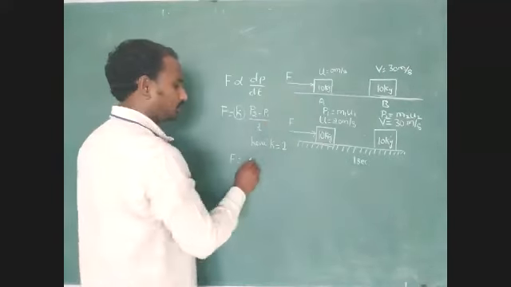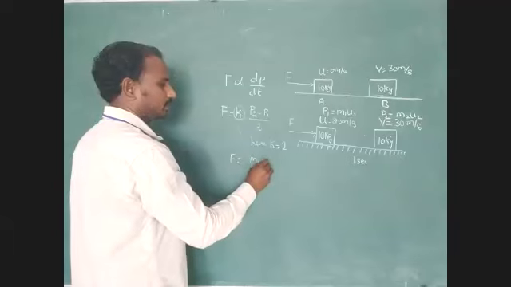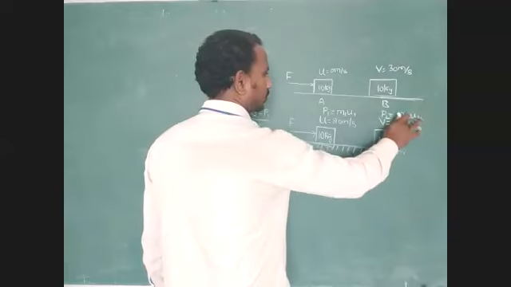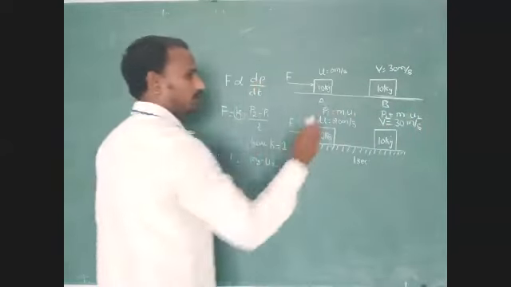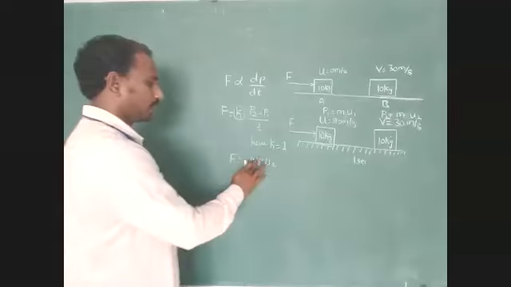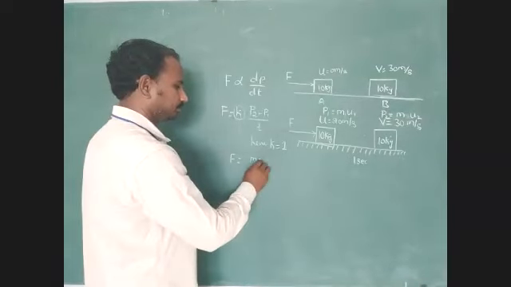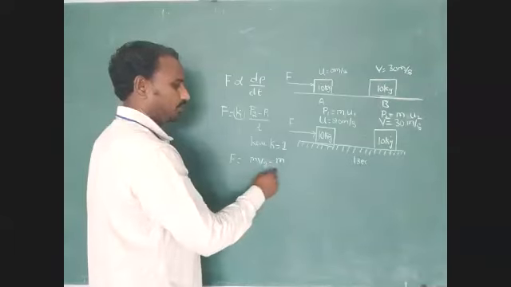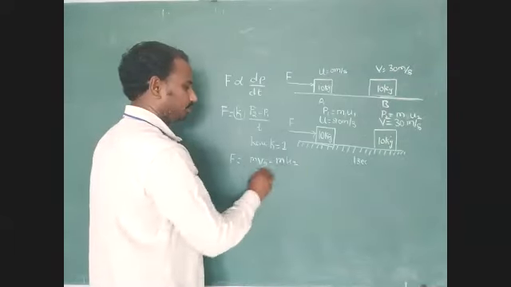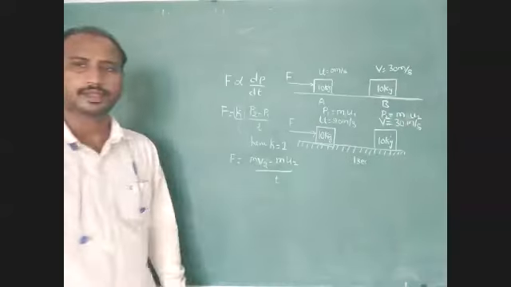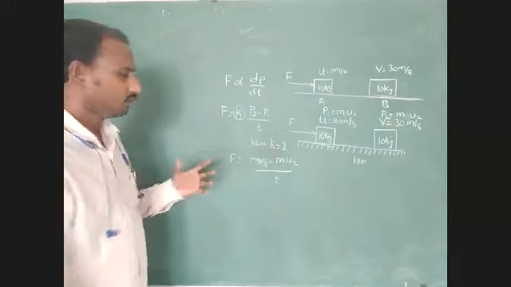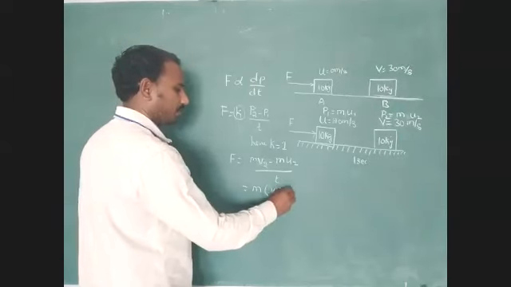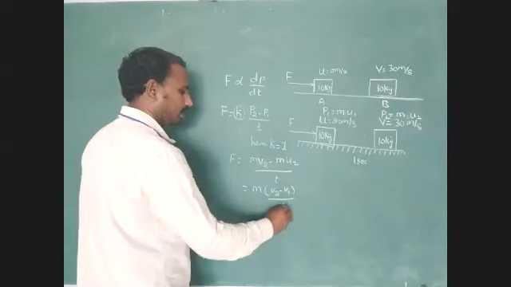What is that P2 value? M2 V2. But here M2 and M1 both are the same only. We represent M1 equal to M2 equal to M. Right? So M into V2 minus M into U2 divided by T. Now we take the mass common: M of V2 minus V1 divided by T.